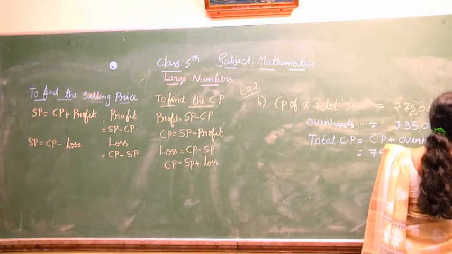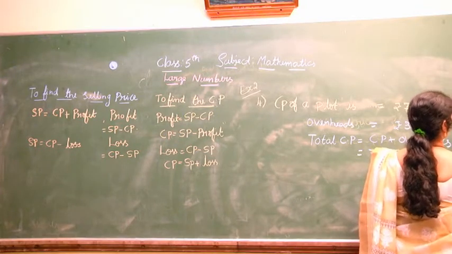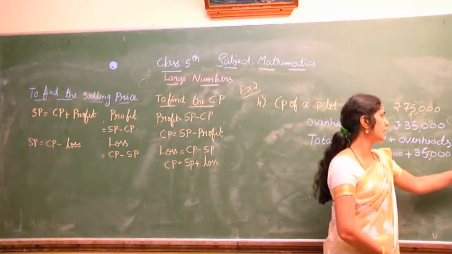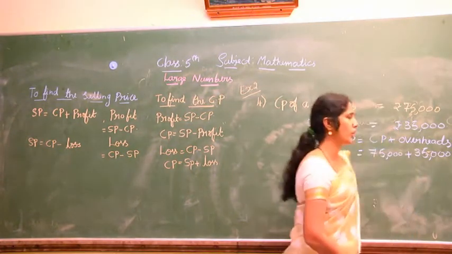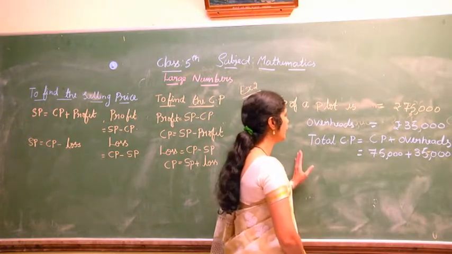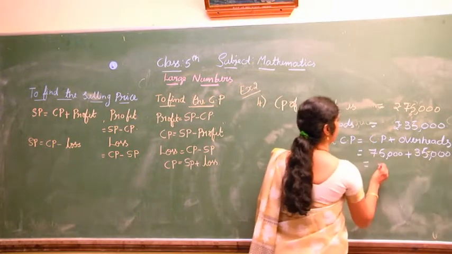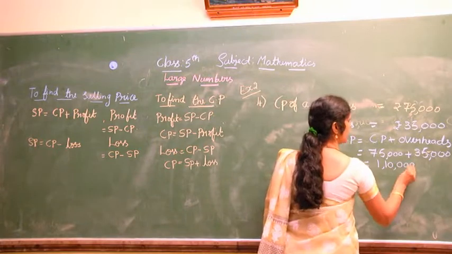So the total cost price we have got is 1,10,000.